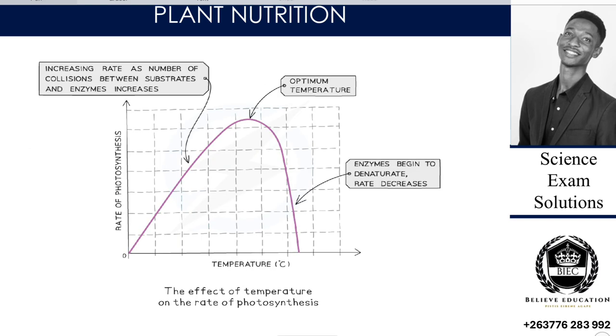Then we go to look at possibly the graph itself, right? So that's the graph we have drawn. As the temperature is increasing, right, the number of substances that are colliding between each other increases, and the enzymes increase. So the number of collisions causes more effective collisions. Then effective collisions cause a decrease in the activation energy. That is what enzymes do. They lower the activation energy, so our rate does what? It increases, yes, but it increases up to an optimum temperature. After an optimum temperature, they will begin to denature, and then it would have a significant drop.